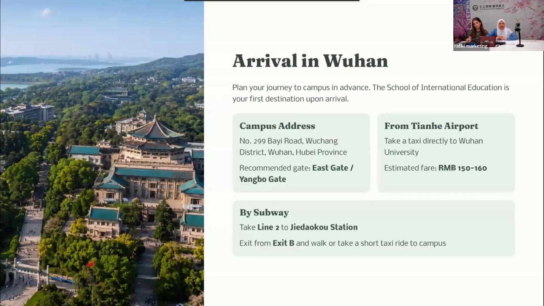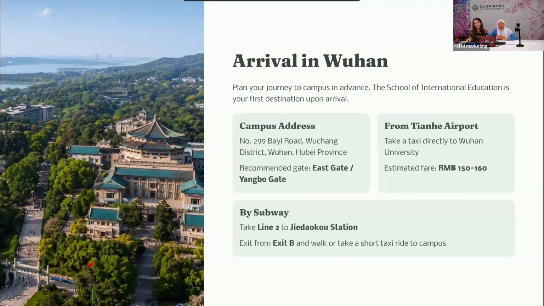Now you have your visa, you have booked your flight, and you plan to travel to Wuhan University. So plan your journey to campus in advance. You need to save the campus address. Here you can see the address of Wuhan University: number 299 Bayi Road, Wuchang District, Wuhan, Hubei Province. There are different gates you can enter the campus from, but we recommend the East Gate or Yanyuan Gate.